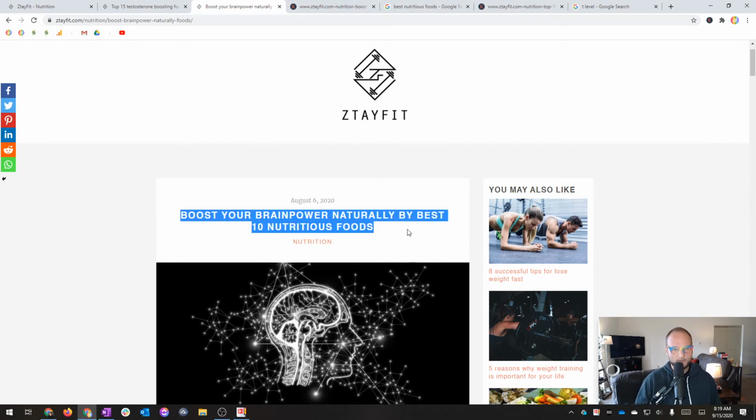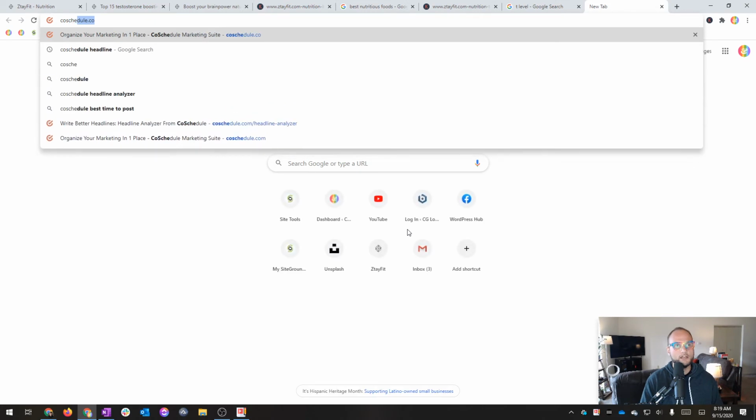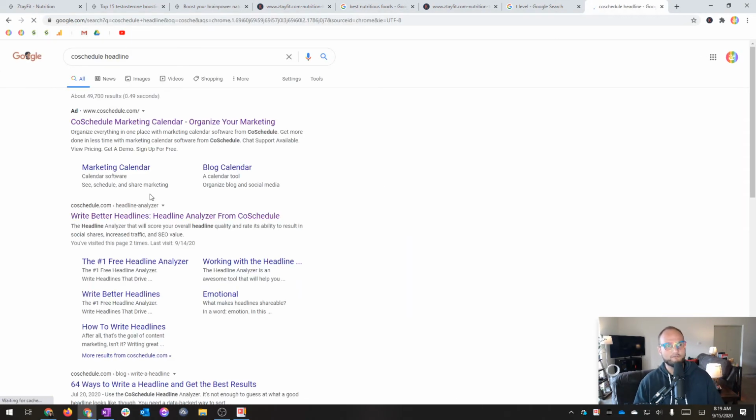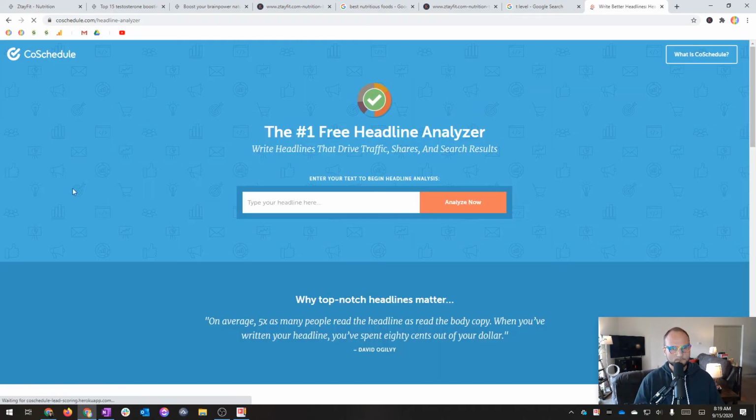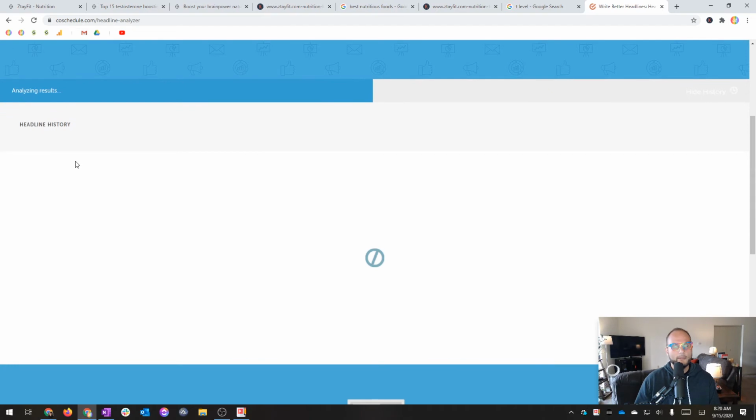So we're actually going to run it through one of my favorite tools, which is CoSchedule's Headline Analyzer. It's free. It looks like this. And the first time you run a headline through it, it's going to require you to put in some information, but then it will remember you and you won't have to do it again. But it is totally free. So I'm going to drop this in and see how this ranks.